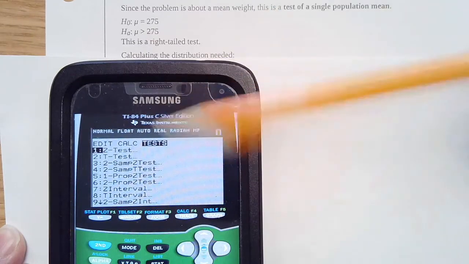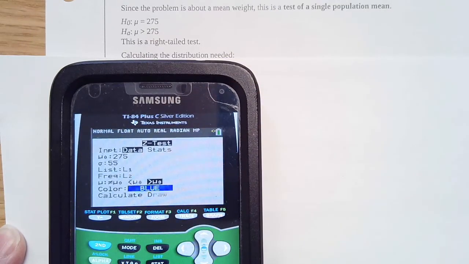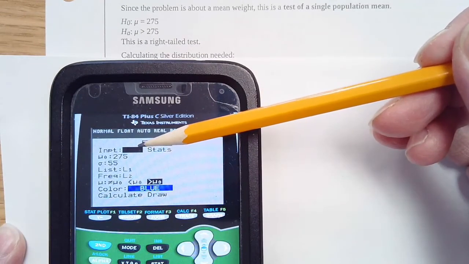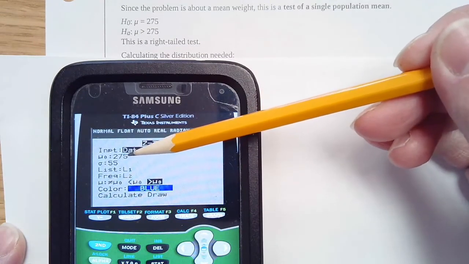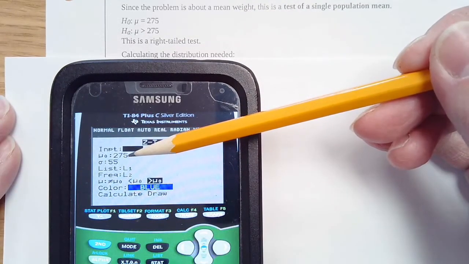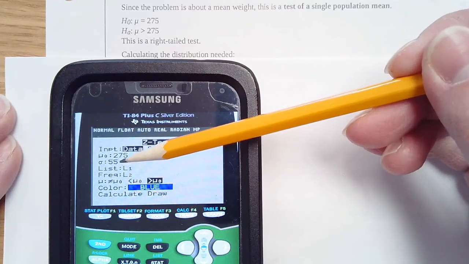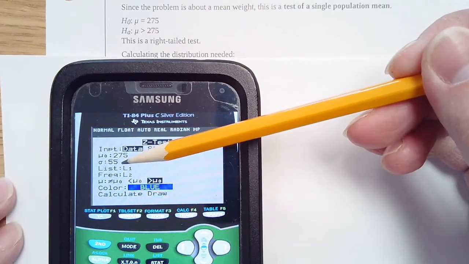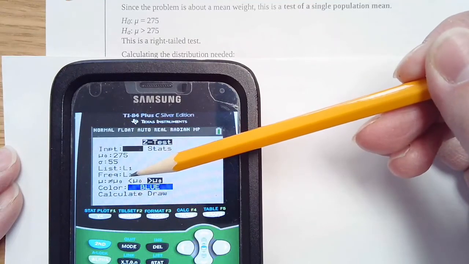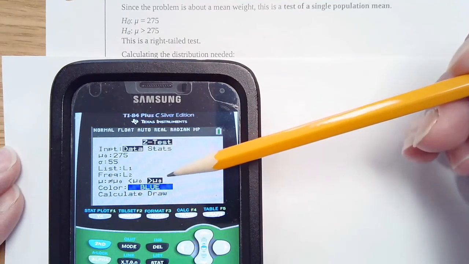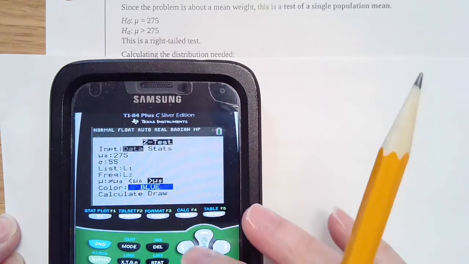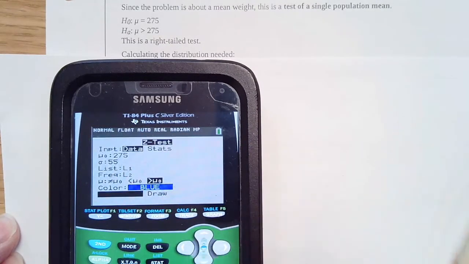Now we're going to go to our test and do the z-test, and we're going to take this one from the data because we're getting it from our lists. Our mu is 275, and our standard deviation is 55. Our list of the weights is list 1, and our frequency is list 2. They thought they could lift more than that, so this is right-tailed. Then we're going to go down here to calculate.